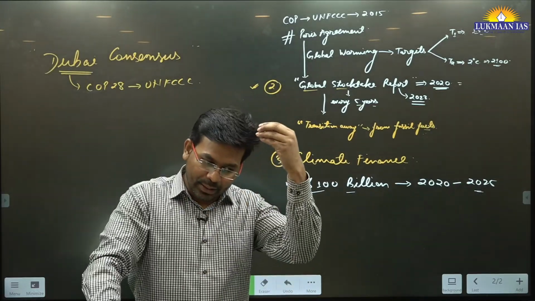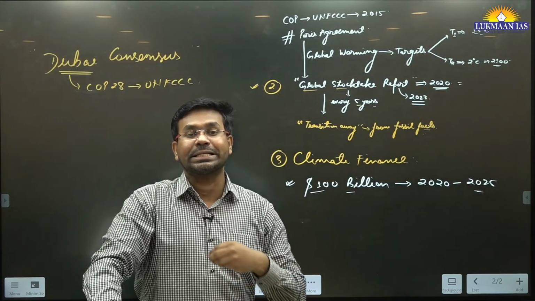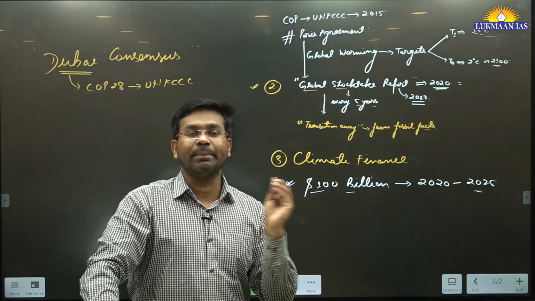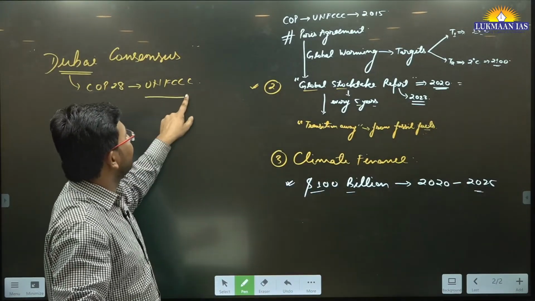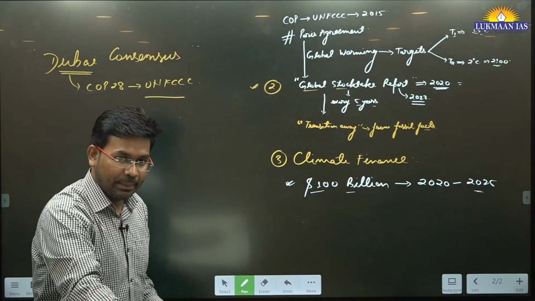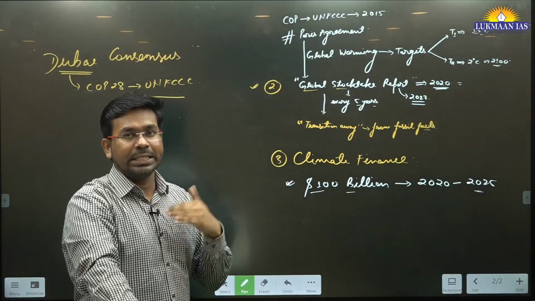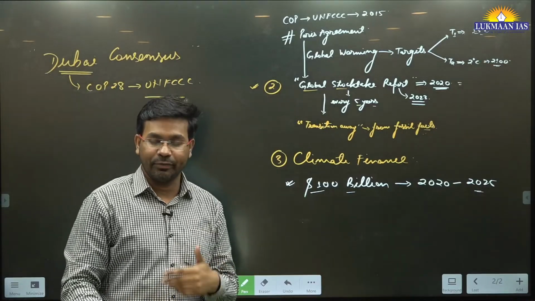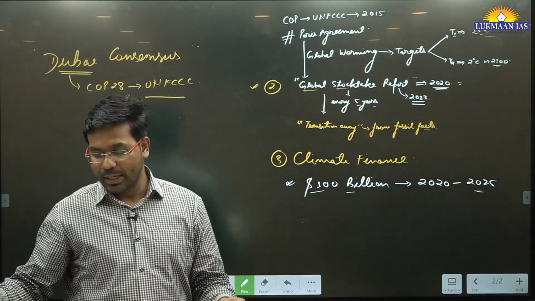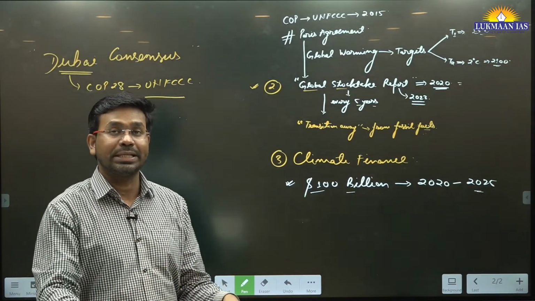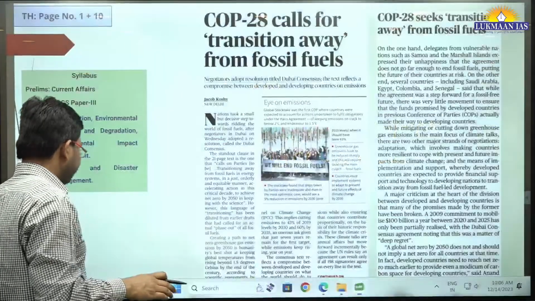In that document, everything that is mentioned is consented upon by all the member parties of the United Nations Framework Convention on Climate Change. It means every country agrees to whatever is mentioned in that document. This document is available for download. If you have time, you can download it and learn about it, right? So this article is really, really good.